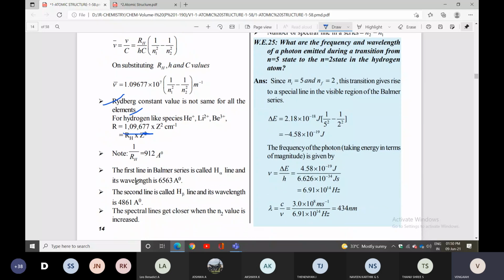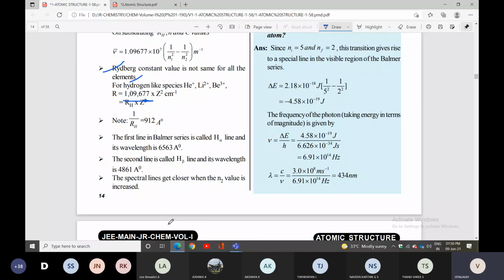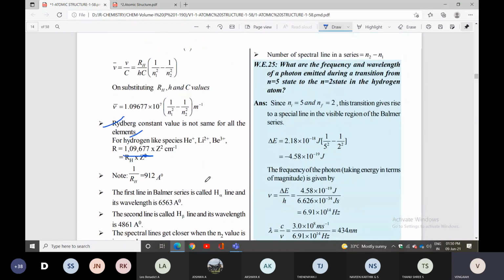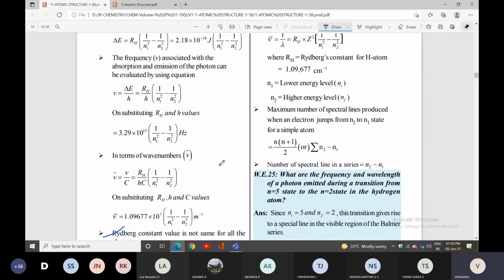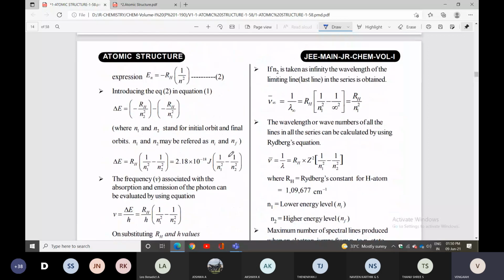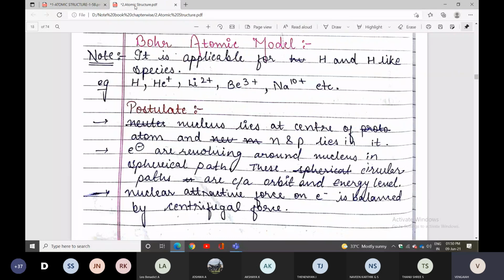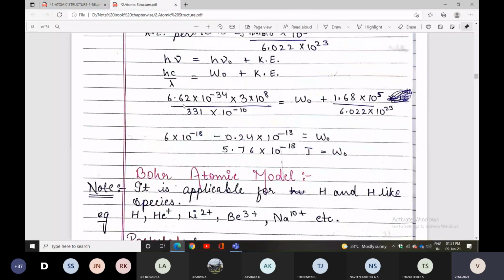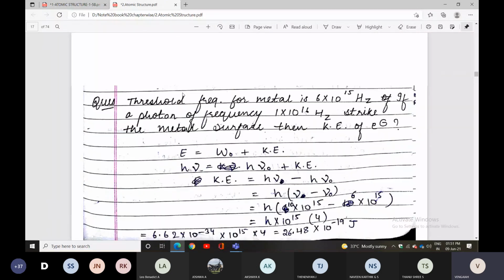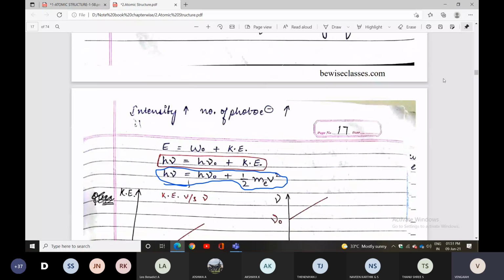Next, the first line in the Balmer series you can call the alpha line, H alpha. The second line is beta. The third line is gamma. Like that, depending on the numbering, the first line is alpha, second line is beta, third line is gamma, and the next line is delta. These are the lines you can mainly remember. How they are classified into series, you can check. Once again, I will explain. We also have class notes, so check the hydrogen spectrum diagram and how it is classified.